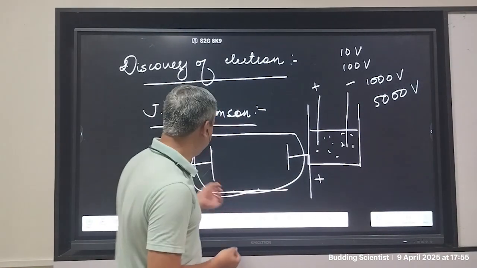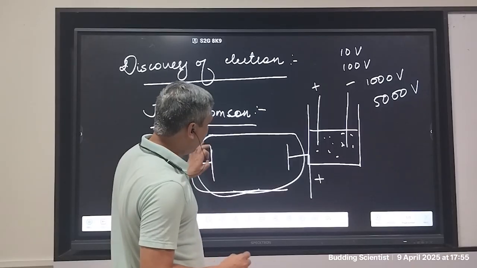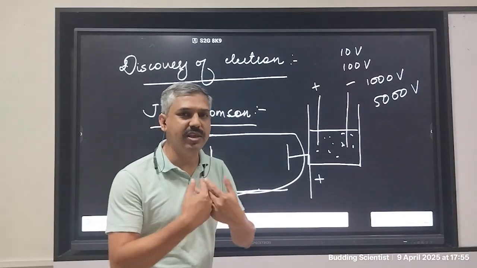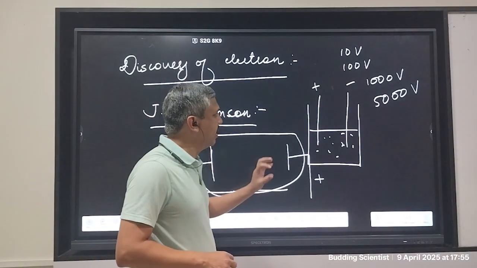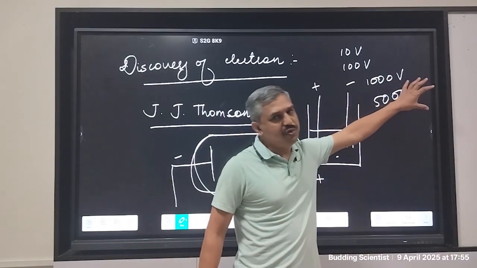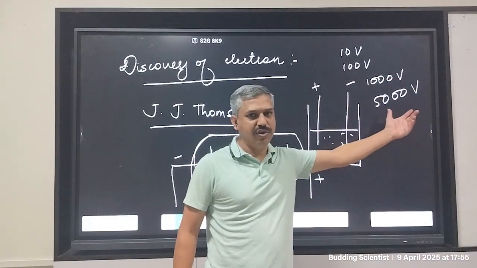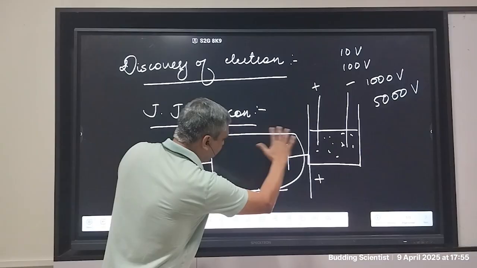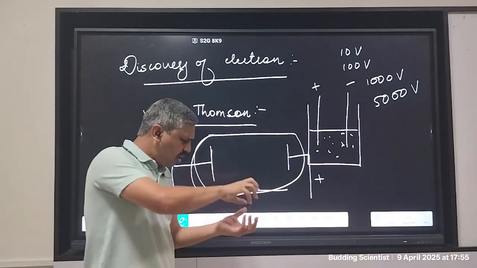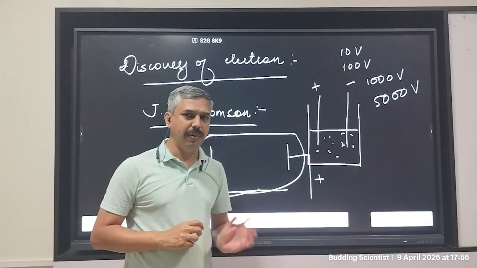To his success, there was some discovery, and that discovery led to the discovery of electrons. Something happened here when the voltage was very high, even more than 5000 volts, and the entire tube, the gas was continuously sucked out of the tube, because J.J.